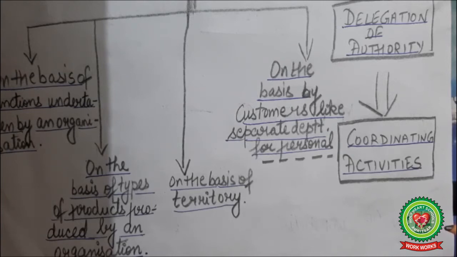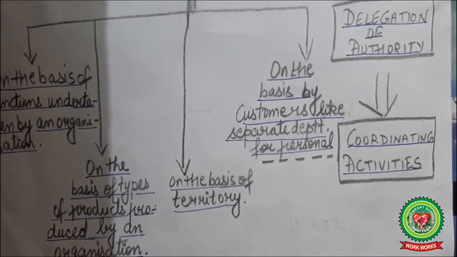They make heads of the departments. Then they delegate authority. They come to know what they have to do and in what way. Who is the superior? Who has to command? Who has to follow the orders? And how they will lead to the accomplishment of goals.